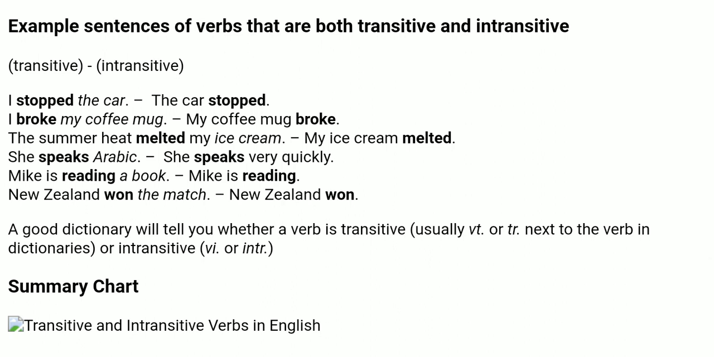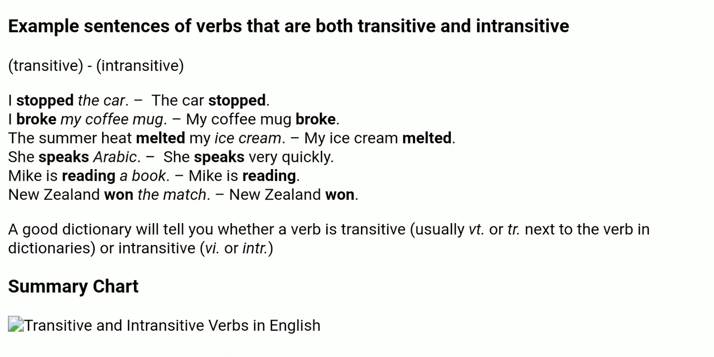I stopped the car. The car stopped. Okay. I stopped the car is transitive. The car stopped, intransitive. I broke my coffee mug. So here broke is transitive. My coffee mug broke. Here it is intransitive. The summer heat melted my ice cream. Here melted is transitive. My ice cream melted is intransitive. She speaks Arabic. So here speaks is transitive. She speaks very quickly. Here she speaks is